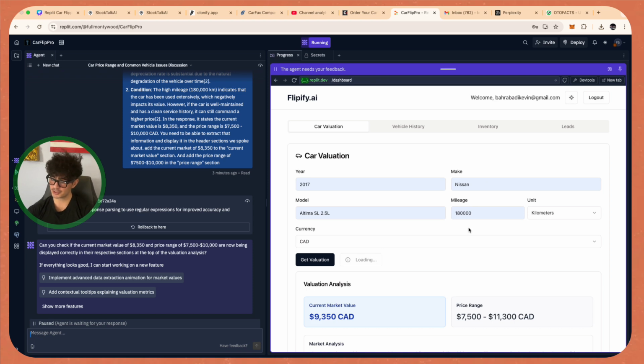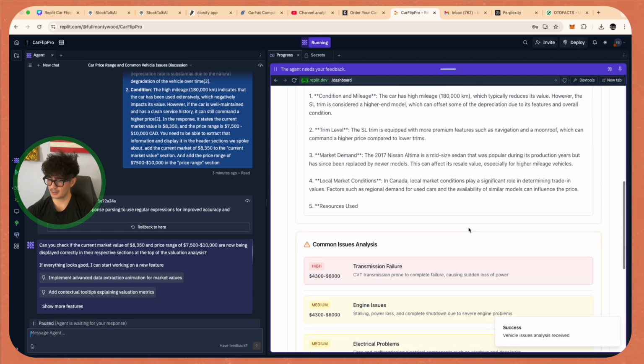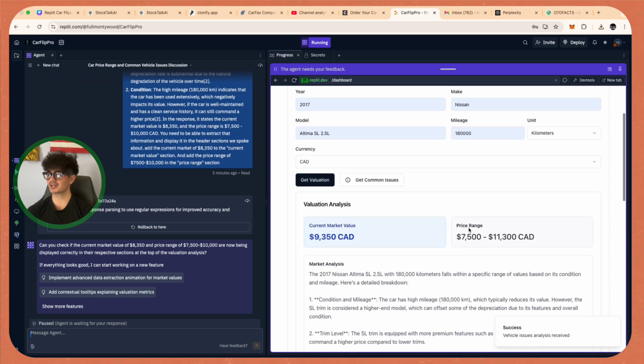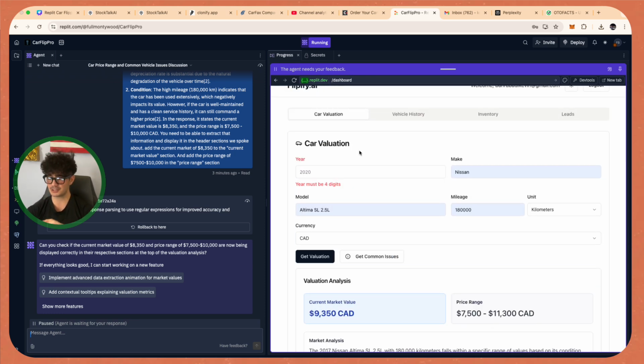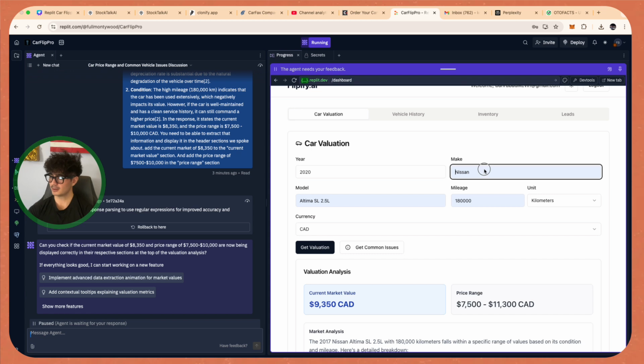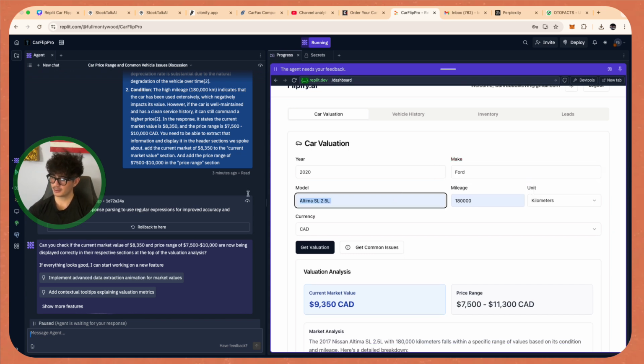Now we can see the common issues. And boom. Okay, so the common issues works, the market analysis works, all of that is perfect. And the only way we can see if it's genuinely working is by adding a random car. And so now we're just going to add like a 2020 Ford Mustang GT. And we're going to say the kilometers is around, I don't know, 75,000, right?